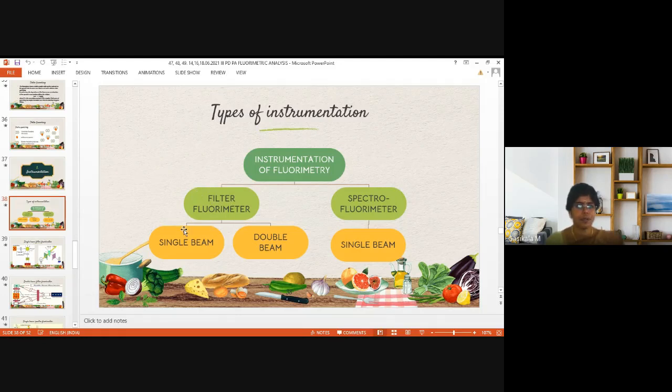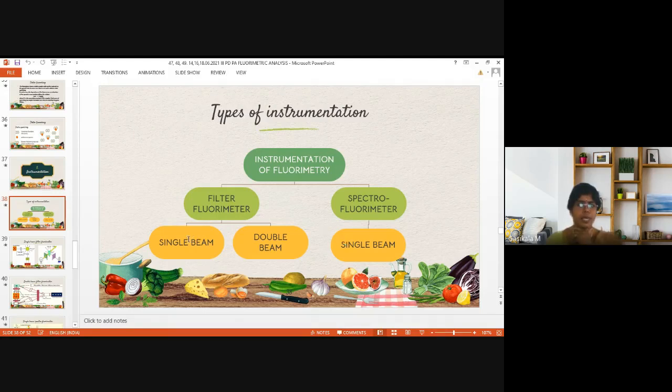And filter fluorimeter is of 2 types, single beam and double beam, whereas spectrofluorimeter is of only 1 type, single beam. Only single beam spectrofluorimeters are available, whereas filter fluorimeters are of 2 types, single beam and double beam. Hope you know what is single beam and double beam. This we have already seen in UV visible also.